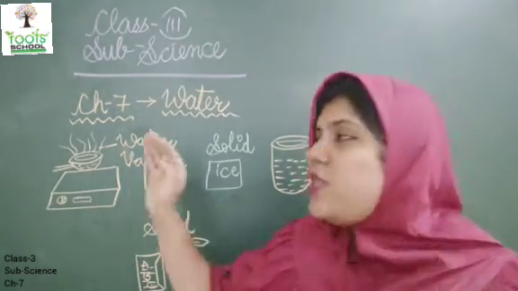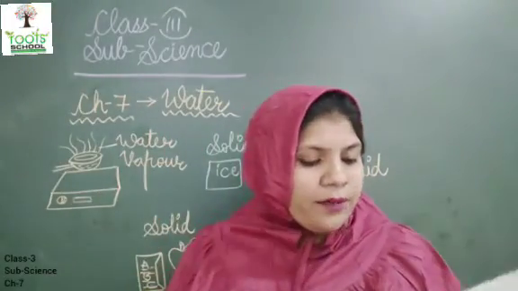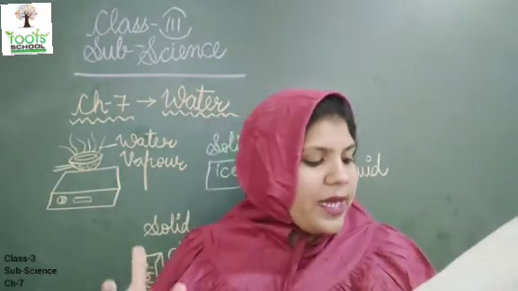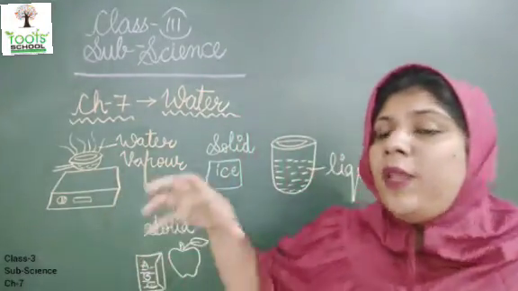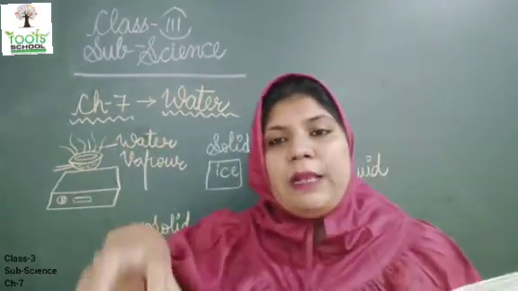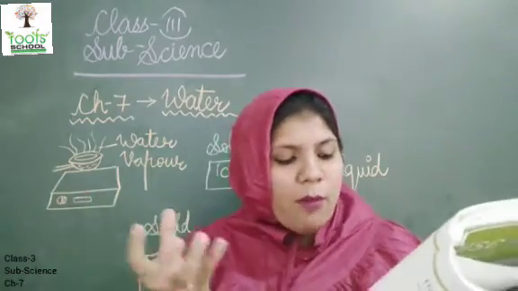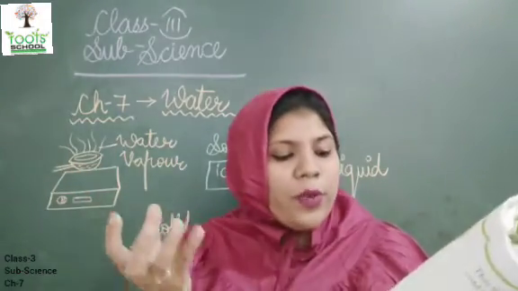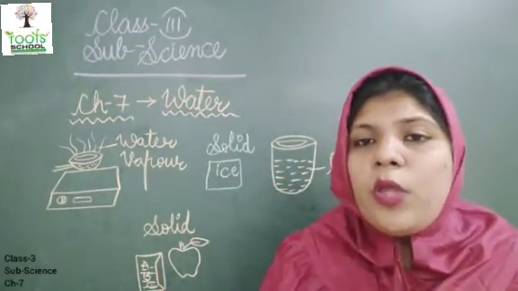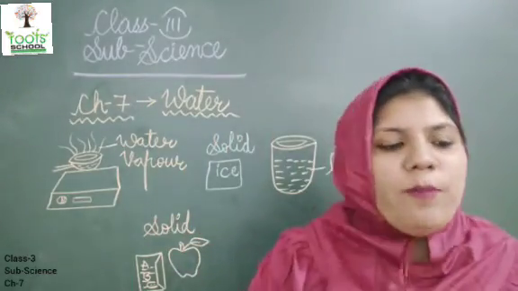We can again make it water. If we place a cool steel plate or lid over boiling water, when you are boiling the water and you place a steel plate on it, that vapor will form drops. So you can see the drops of water on the surface of the lid. So you got the water vapor in the form of water as droplets.